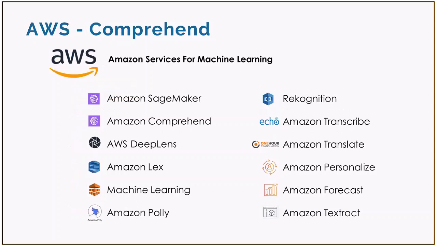For AWS, we have 12 services for running various machine learning algorithms. The services are mainly focused on computer vision, deep learning, and artificial intelligence for forecasting and prediction. For our project, we used Amazon Comprehend. Amazon Comprehend is a natural language processing service that uses machine learning to find insights and relationships in the text. Comprehend uses machine learning to help uncover the insights and relationships in structured as well as unstructured data.